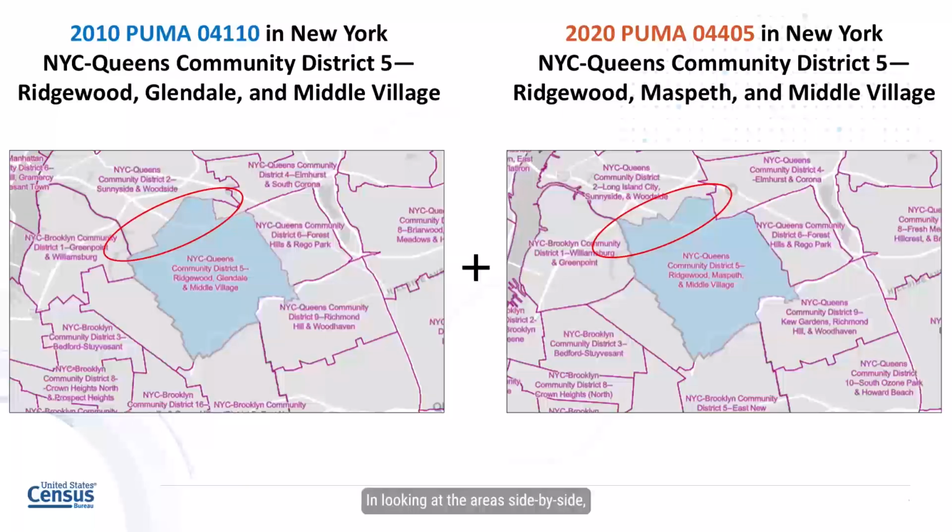In looking at the areas side by side, I can also see that there was a slight shift in the boundaries, primarily in the northwest corner of the PUMA. I'll want to keep this in mind as I find data for it.